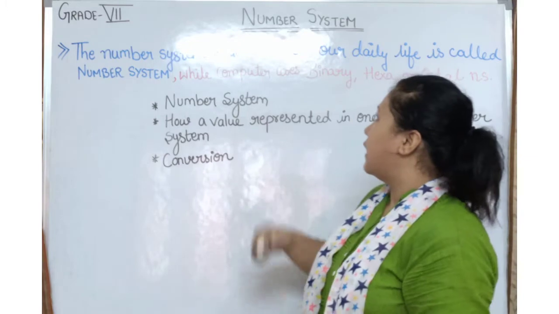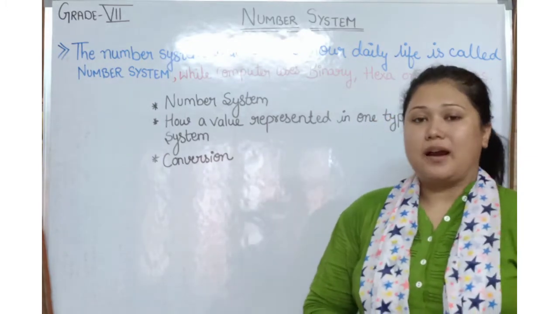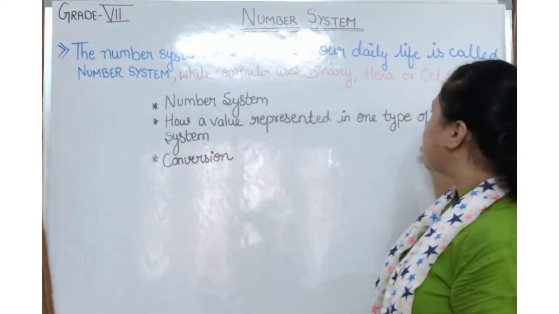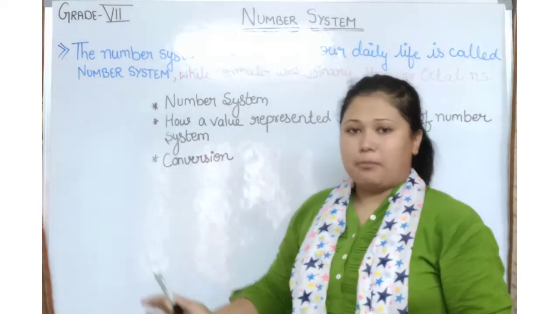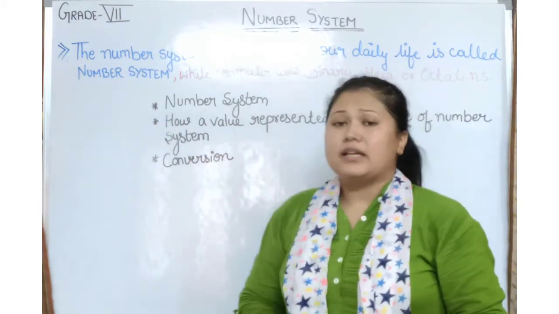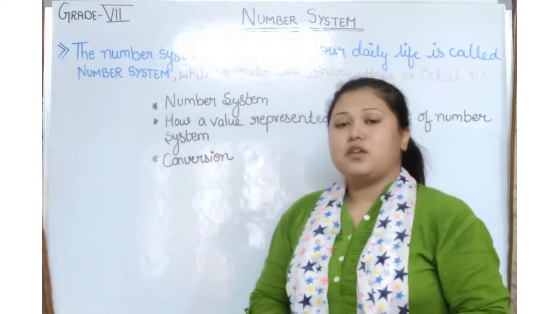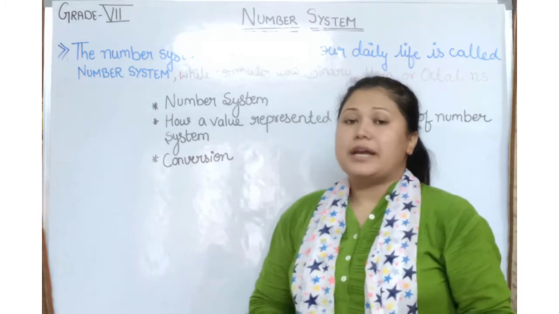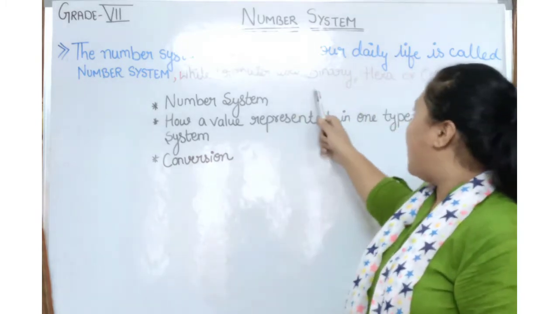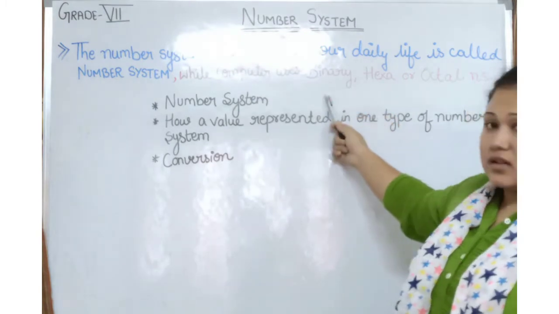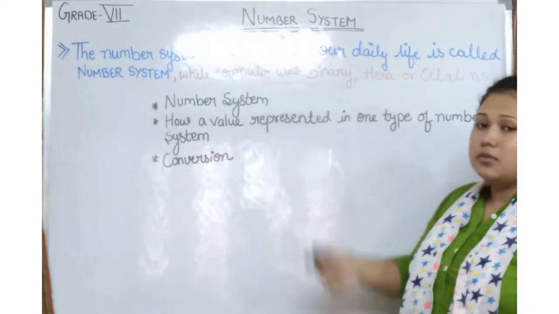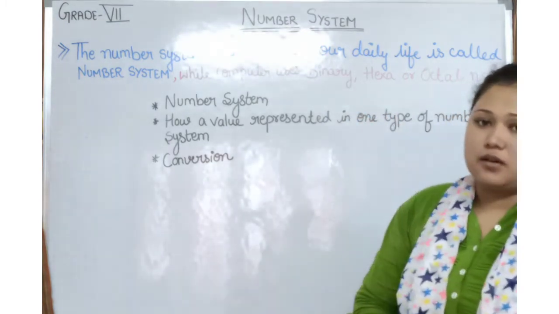The number system which we use in our daily life is called the normal number system. But in the computer world, when we use number system, it is represented as binary number system, hexa number system or octal number system.